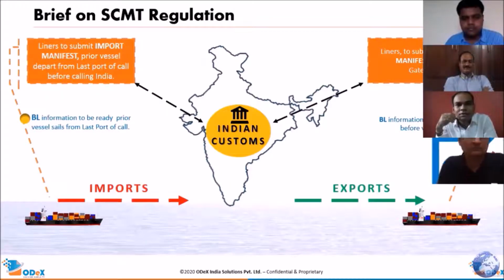But as per the new SCMTR regulation, liners or vessel operators have to submit the import manifest prior to the vessel departing from the last foreign port of call. This is a very major change: the timeline has shifted and the manifest has to be filed before the vessel sails from the last foreign port of call.